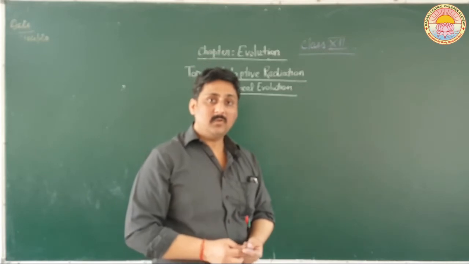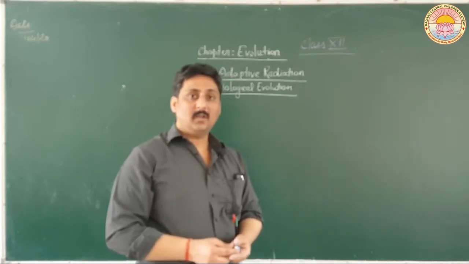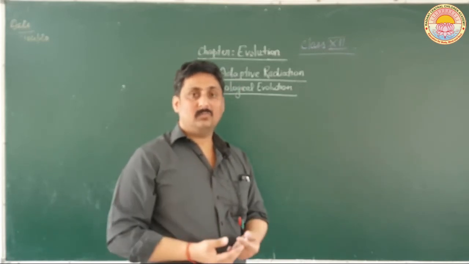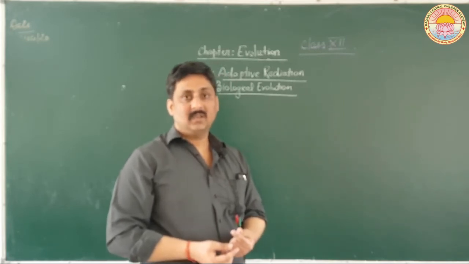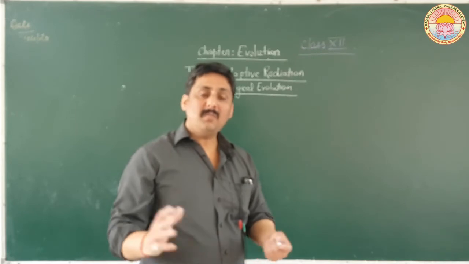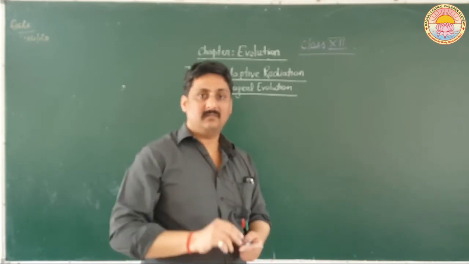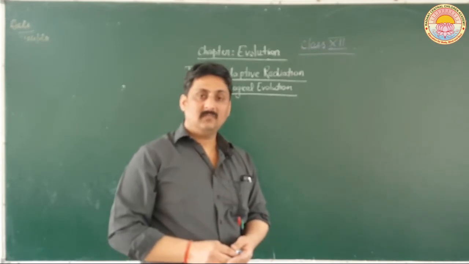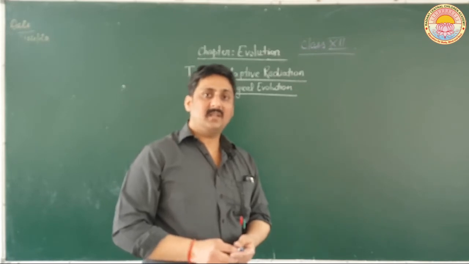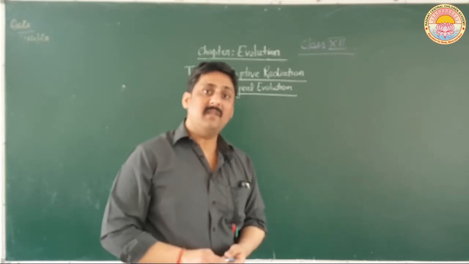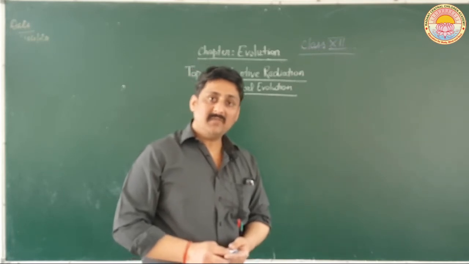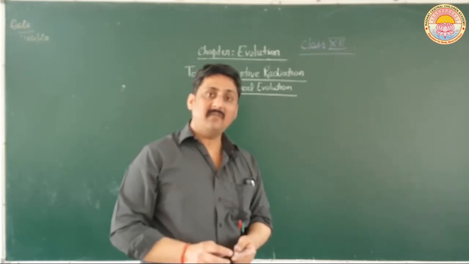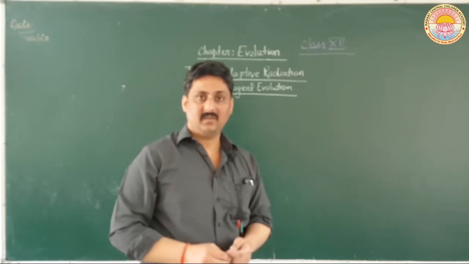Now, according to the natural selection theory which Darwin gave, the raw materials in nature are limited. Each population has inbuilt variations in it. Because of these variations, they have different characteristics.